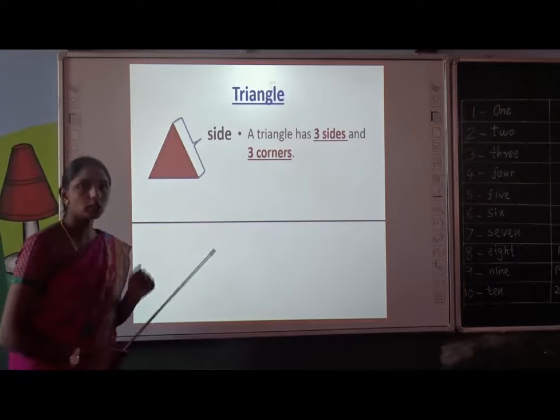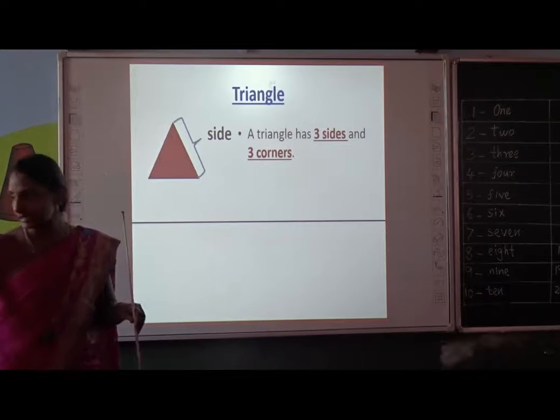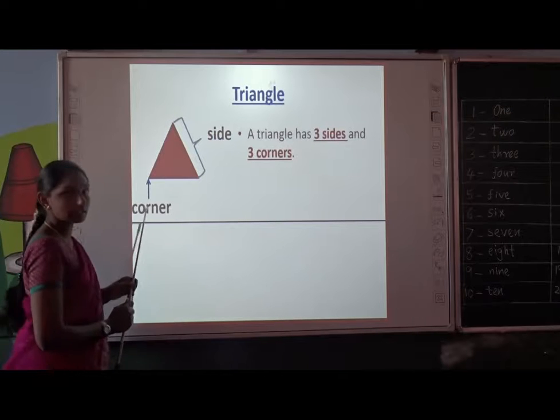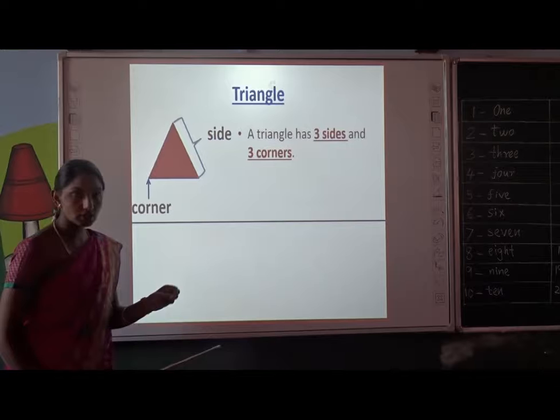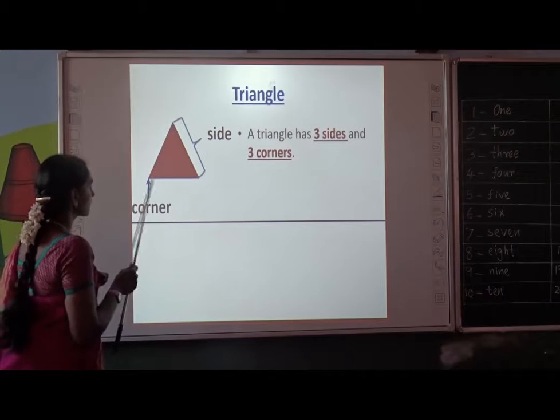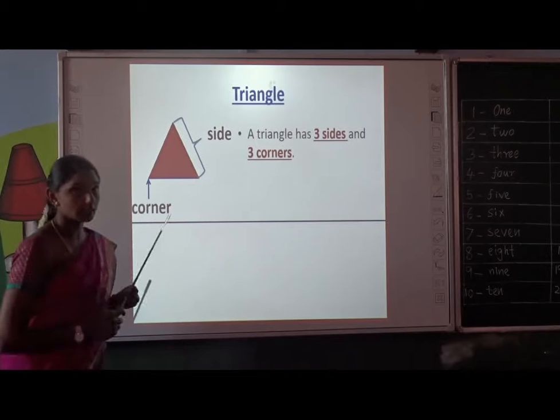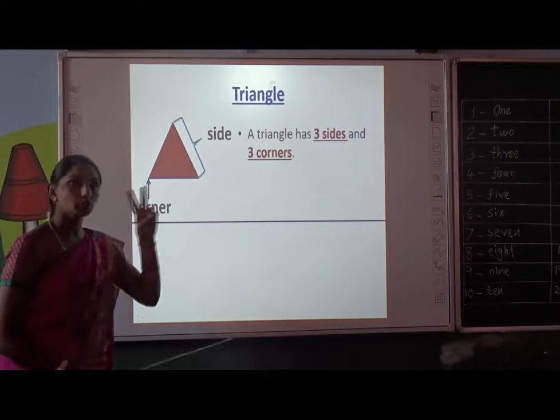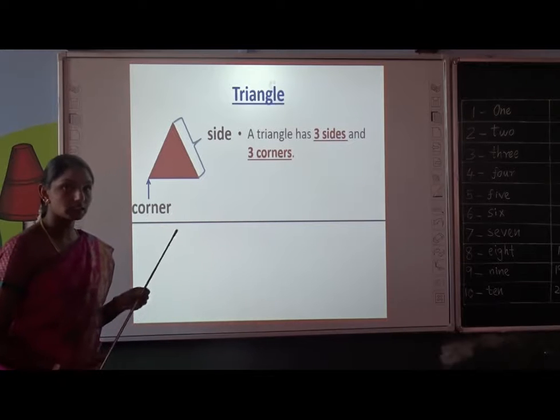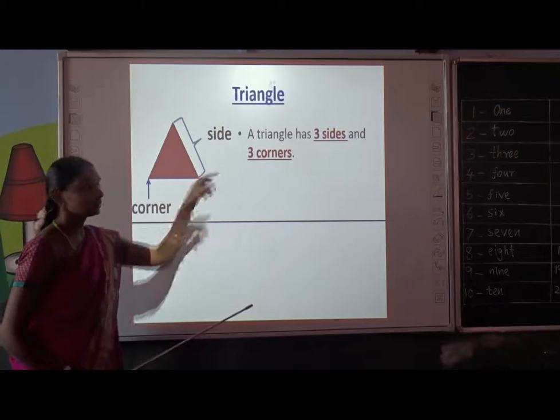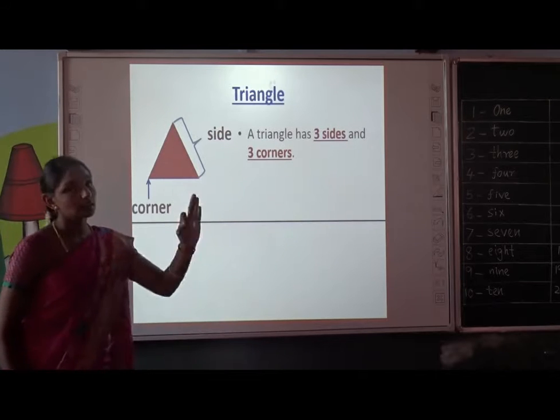Corner. What is called corner, children? Do you know? Let me tell. See here. This point is known as a corner. Corner is a point where 2 sides meet. See here. This side and this side meet at a point. This point is called a corner. Is it clear, children? How many corners? 1, 2, 3. A triangle has 3 sides, 3 corners.